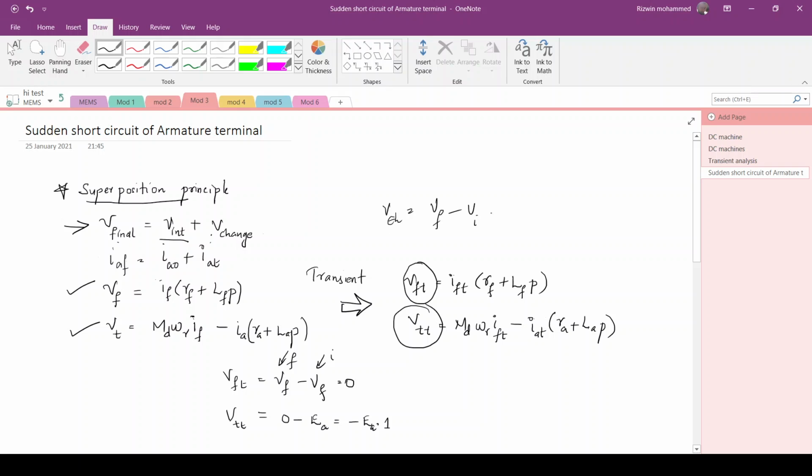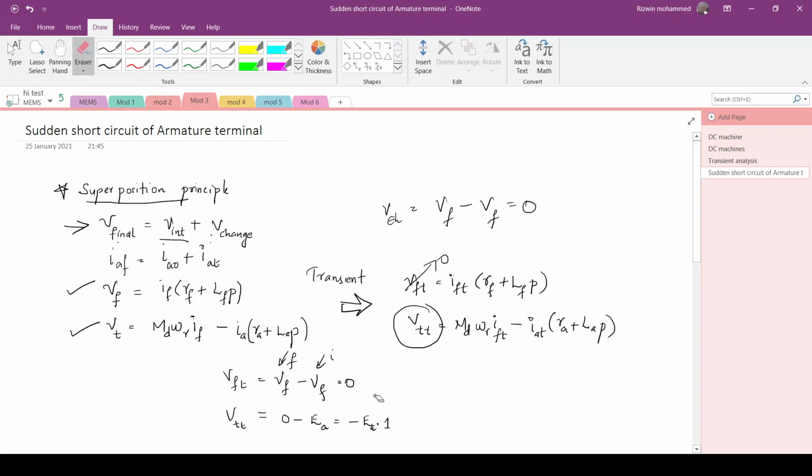So Vft, the change in field voltage due to transient condition: the final voltage will be Vf itself across the field winding, and the initial voltage will be Vf itself. So the change will be 0. So Vft will become 0.